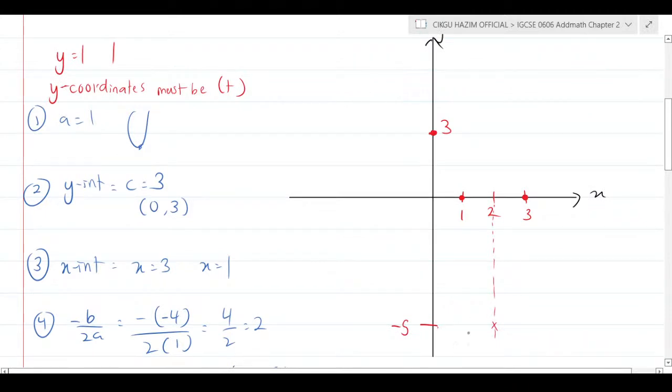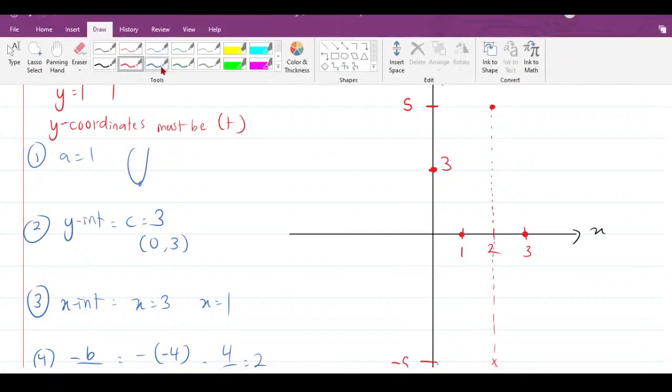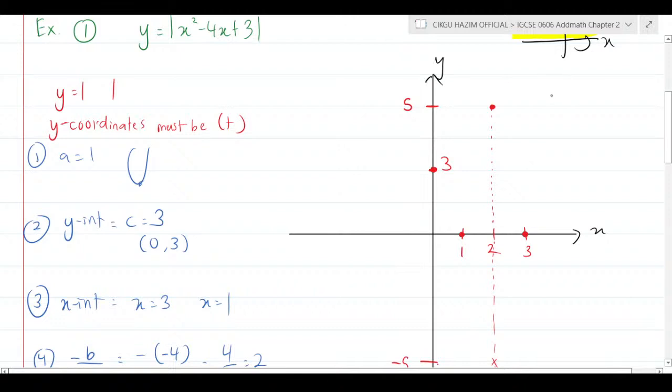But remember, the graph cannot have negative y values. So when you reflect back -5, it will be 5 on top. So how does your graph look like? Initially, I'm going to draw the initial graph first with a dotted line. It's supposed to be a smiling shape, and then it goes back to 3 here. But since we don't want negative values for the y coordinate, we reflect back here, then the graph will look like this.